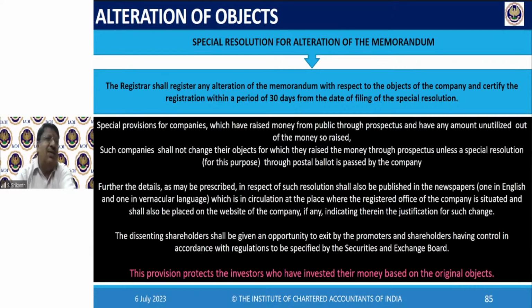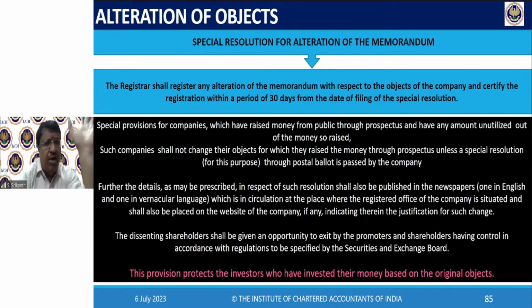Okay. In fact, mainly, you know what will happen? Your memorandum may contain one objects clause, and the bank is lending money to you for a new project. The banker may be smart. He might say, look here, I saw your memorandum. Your memorandum does not contain specifically this part. For example, if you are into energy business, maybe biogas is not there, and you are now putting up a plant for generating energy through biogas.